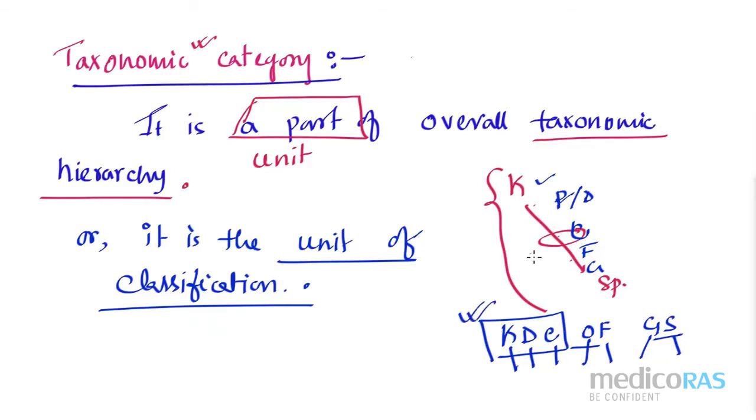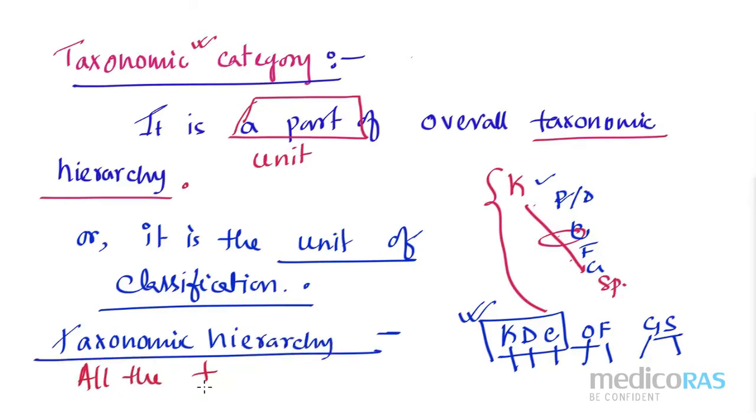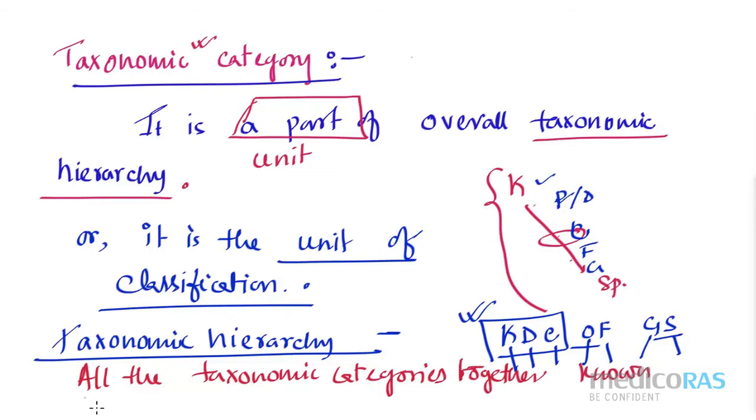So please write down what is taxonomic hierarchy. All the taxonomic categories together are known as taxonomic hierarchy. Yes, this one is the definition. Everything is there in your NCERT textbook; from that part only I am discussing. So please note it down.